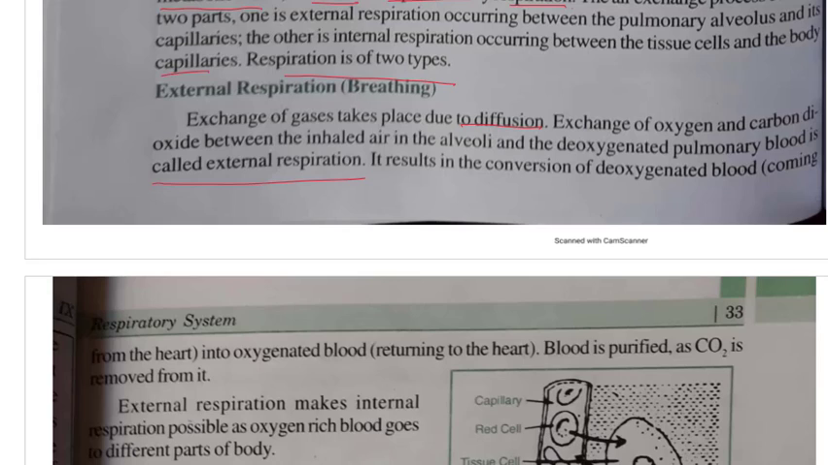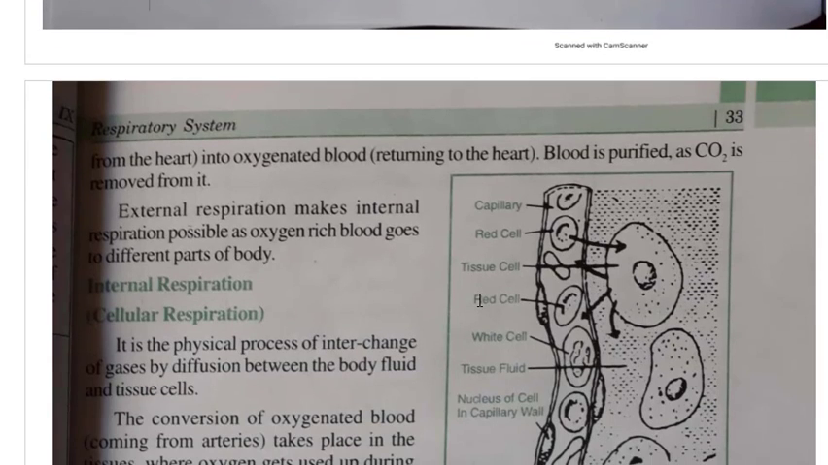So what is happening? From the air which we have inhaled, oxygen is entering the blood, and the blood is carrying along with it carbon dioxide, and that carbon dioxide is coming out of the blood. So their exchange is external respiration. It results in the conversion of deoxygenated blood which is coming from the heart into oxygenated blood, which is again returning to the heart. Blood is purified as carbon dioxide is removed from it.